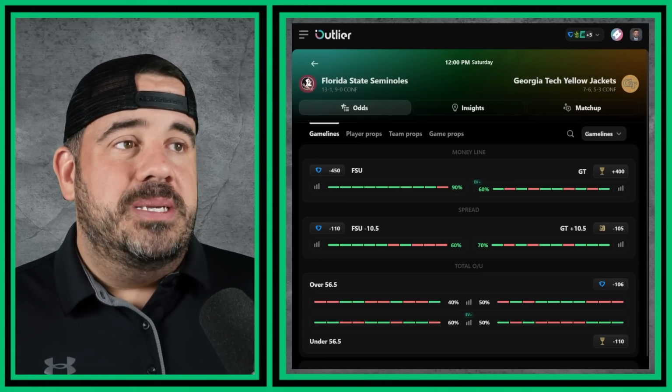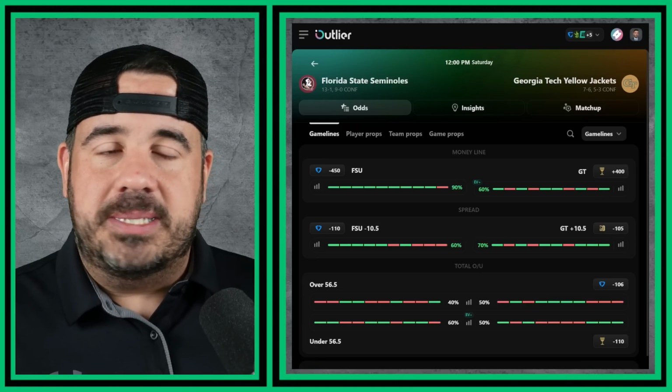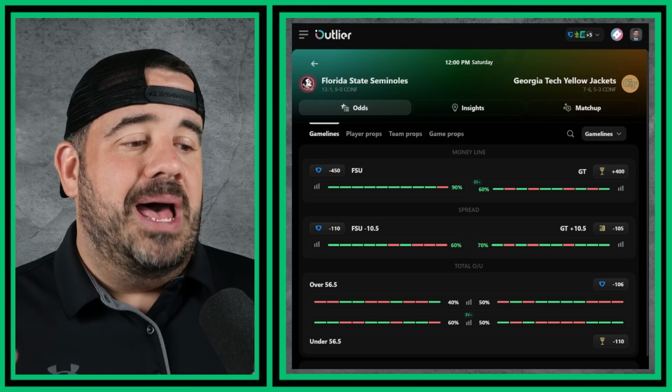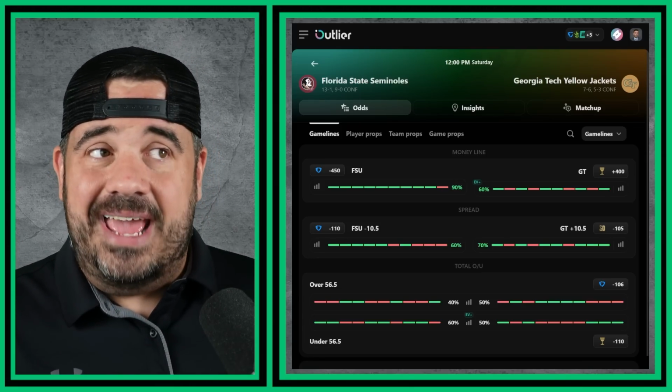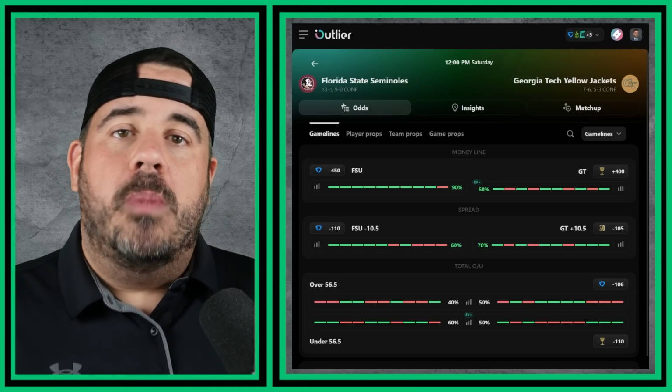28-17, 28-14, 28-10, 31-7. None of those get close to 56, I know, but that's what I'm thinking. So I'm going to take the under 56.5 now that we cross that key number of 56. And Florida State will go on my money line parlay.